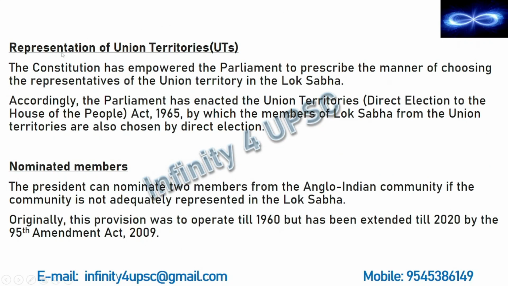Next is representation of union territories in the Lok Sabha. The Constitution has empowered the Parliament to prescribe the manner of choosing the representatives of union territory in the Lok Sabha. That means it is not written in the Constitution. Instead, the Constitution has given that power to the Parliament, and Parliament can decide how these union territories will be represented in the Lok Sabha.